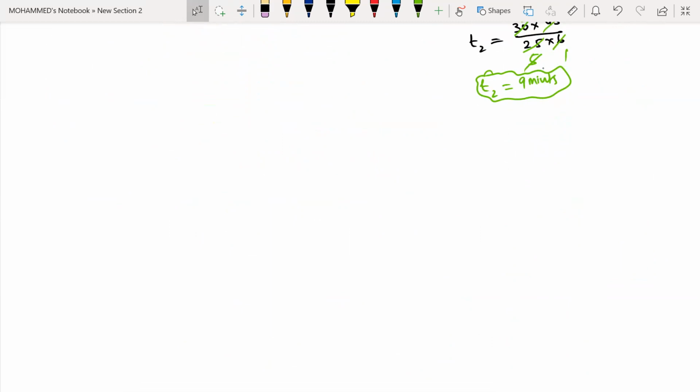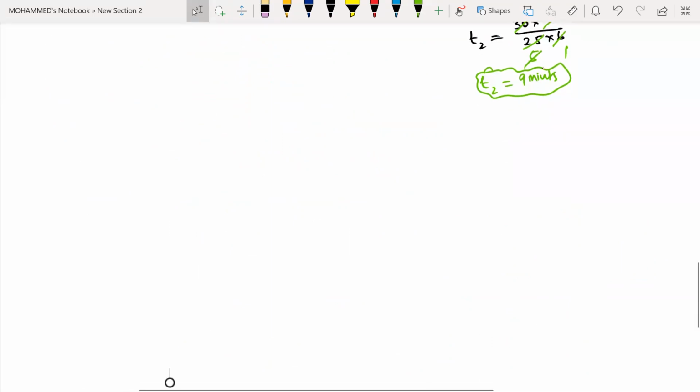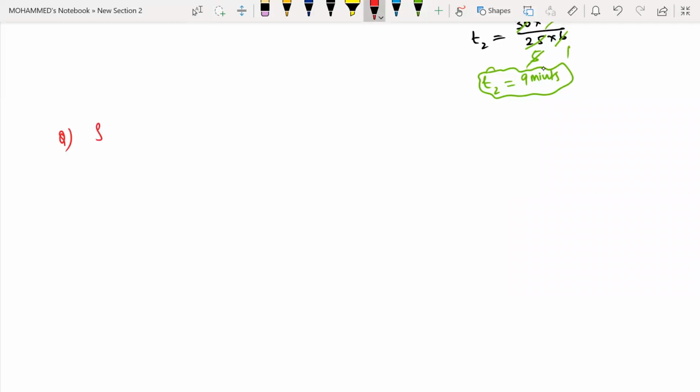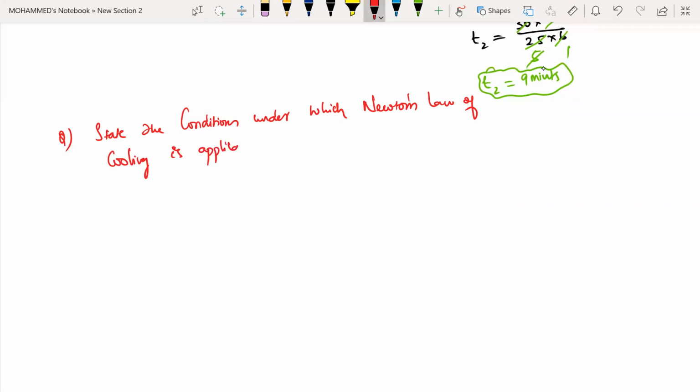So again, keep one more heading right now. What do you mean by Newton's law of cooling? If I write one more question right now: state the conditions under which Newton's law of cooling is applicable. So we need to write the conditions.